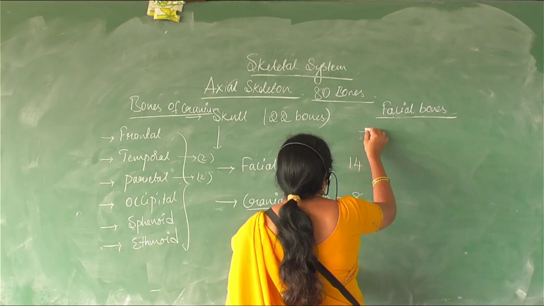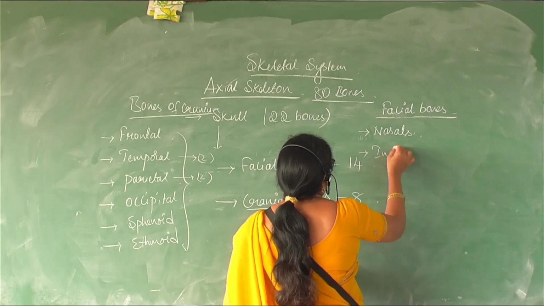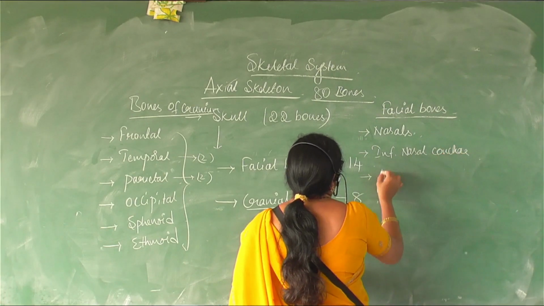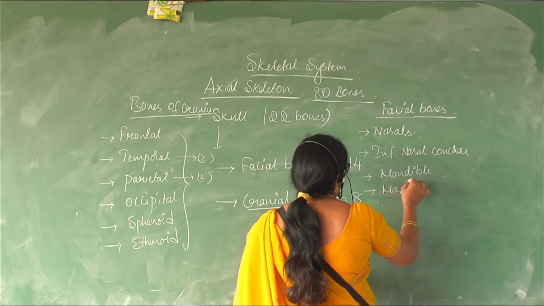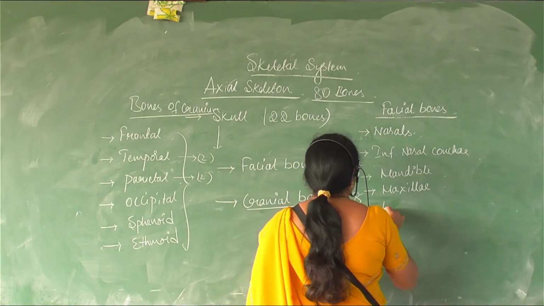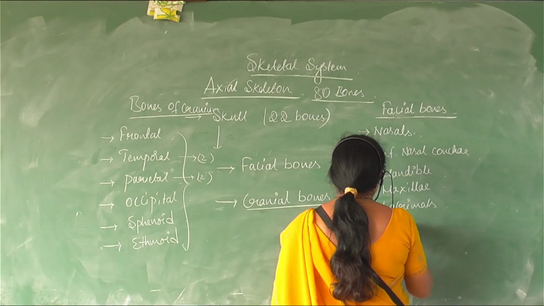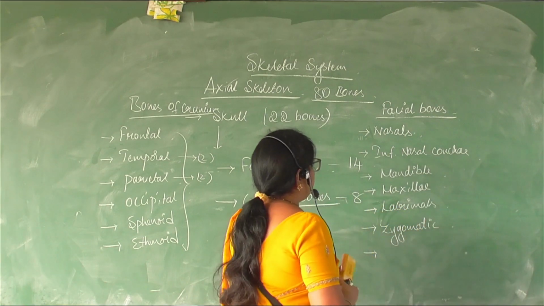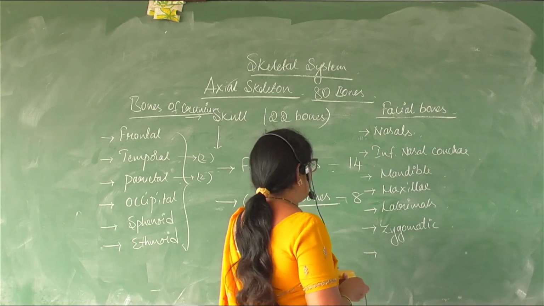The first one, nasals, inferior nasal concha, mandible, maxillae, lacrimals, then zygomatic, and one more is